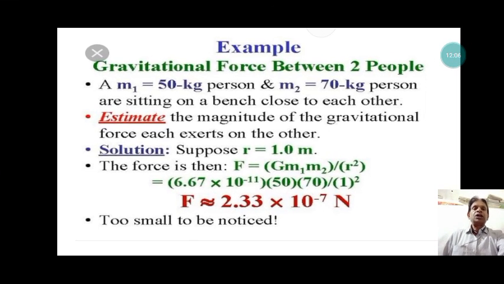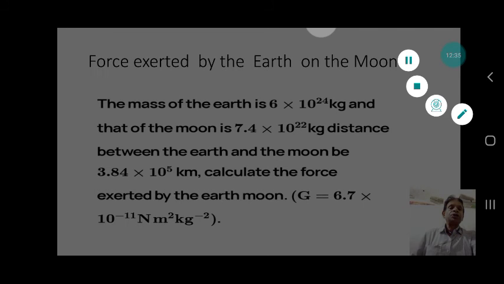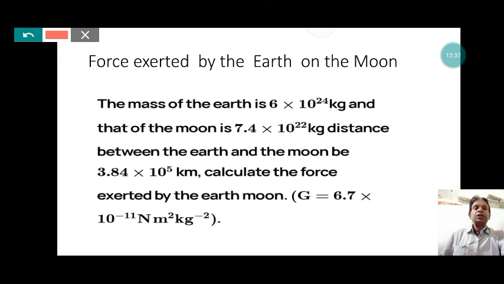Now we can also study the gravitational force exerted by the earth on the moon. We can calculate it with the help of the law of gravitation. The mass of the earth is 6 into 10 to the power 24 kg, and that of the moon is 7.4 into 10 to the power 22 kg.